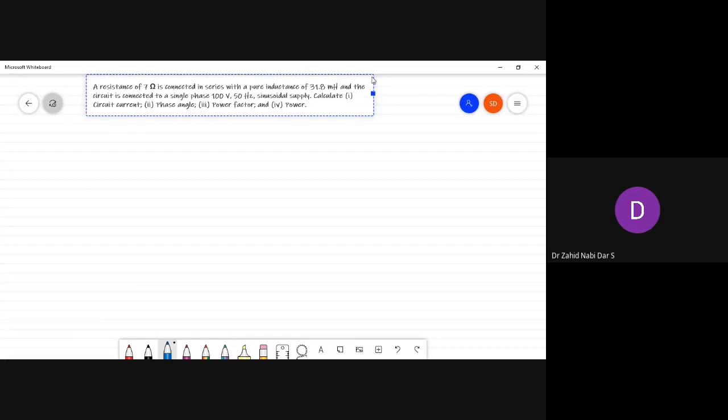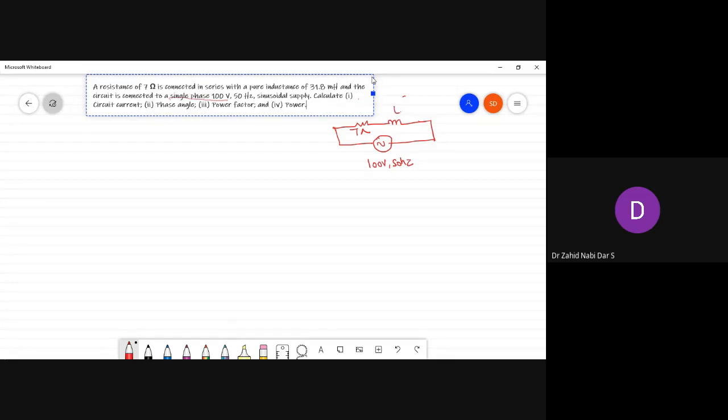See here, in this question, it is mentioned that it is single phase. A resistance of 7 ohm is connected in series with a pure inductance of 31.8 millihenry. And this is connected to a voltage source of 100 volts and 50 hertz. This resistance of 7 ohms is connected with a pure inductance. This inductance